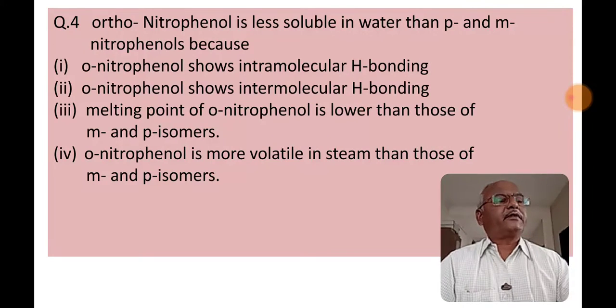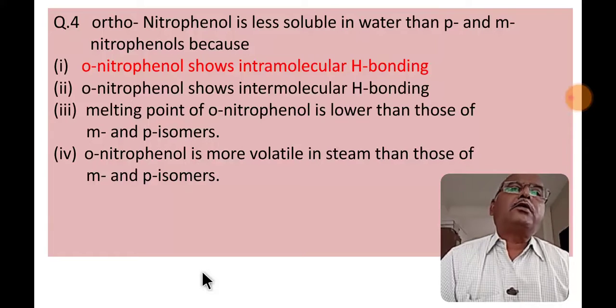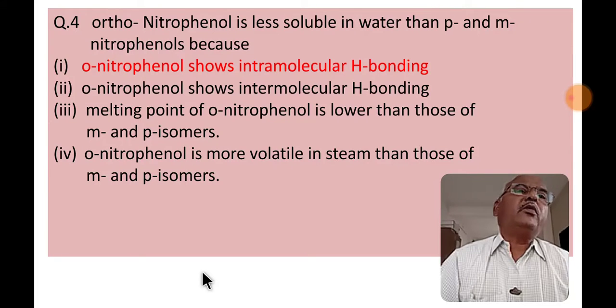Check your answer. Number 1. Orthonitrophenol shows intramolecular hydrogen bonding. So option 1 is the correct option.